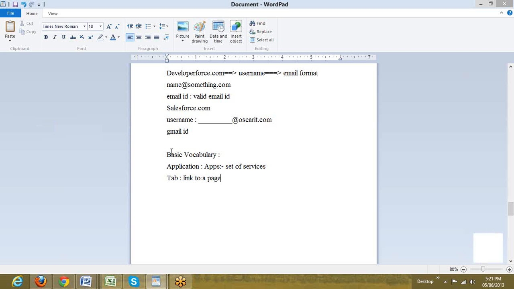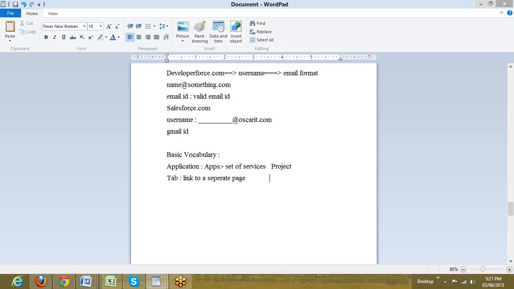A tab is a link. On a browser, when we right click and say open a new tab, it opens a separate page there. So it's a link to a separate page, so generally it takes us there. This is the general vocabulary of it, but when we put it in our technical aspects, application is our project and tab is our module there. So a project is actually the application and a module in that project is considered as tab.